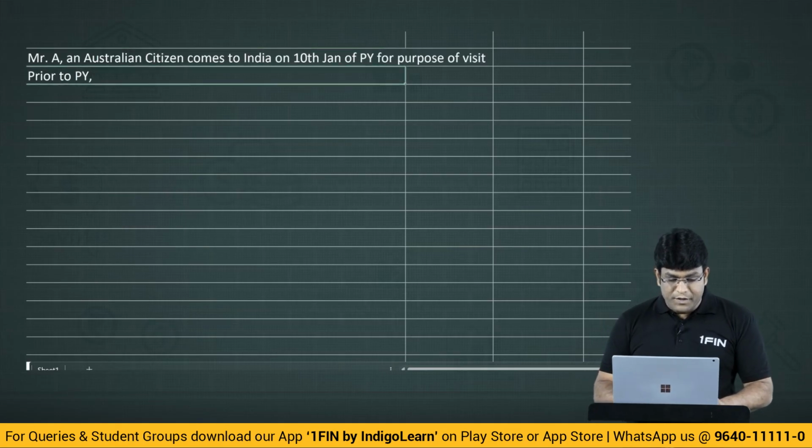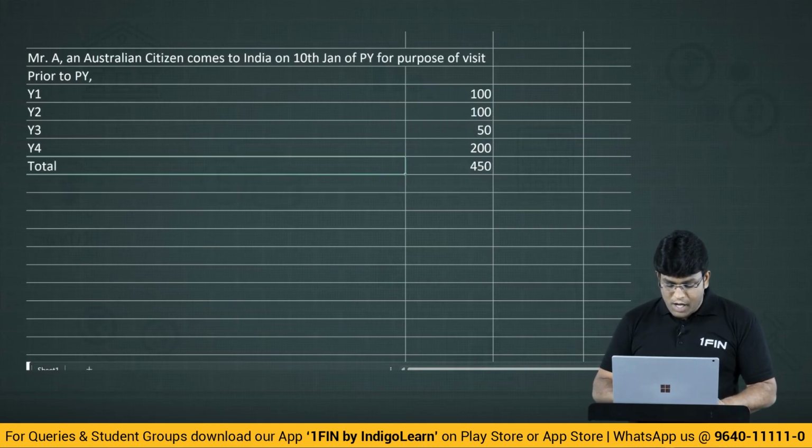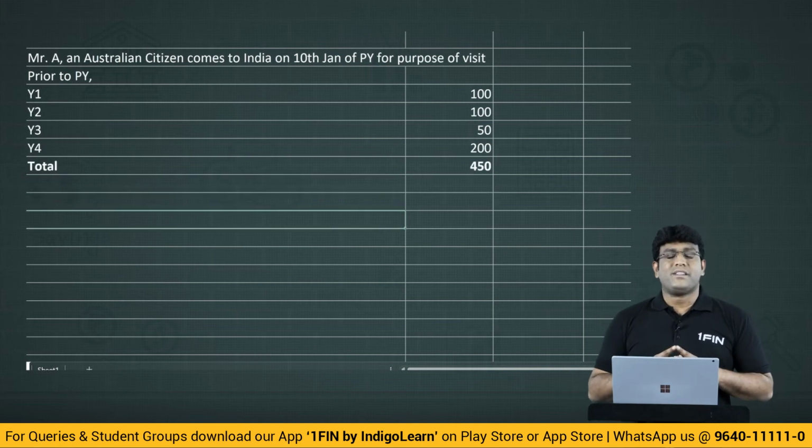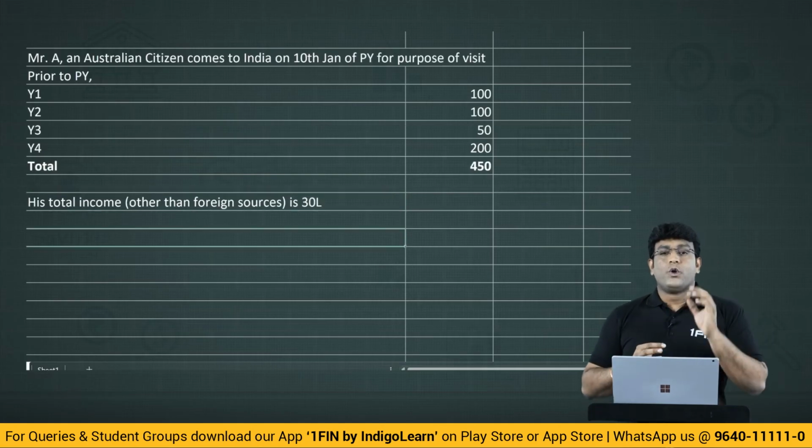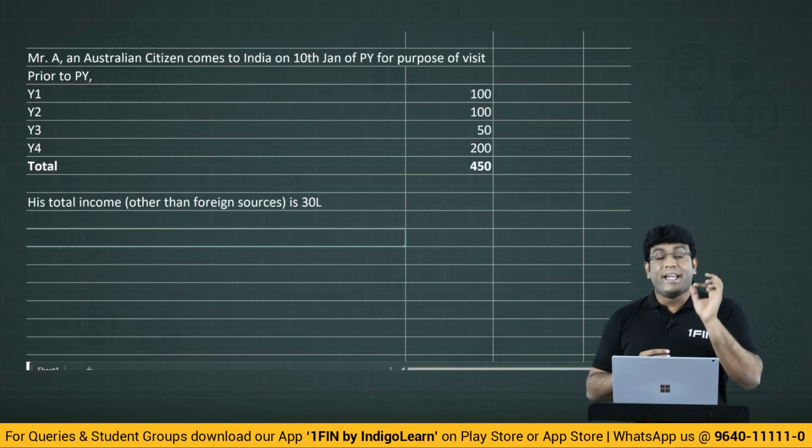Now, prior to previous year, my dear friends, year 1, year 2, year 3, year 4. Let us say 100 days, 50 days, 200 days. So, total stay in the last 4 years is 450 days. Clear, my dear friends? Everybody, sir? Now, let us say his total income other than foreign sources is 30 lakh. When I say 30 lakhs, that means what? Total income other than foreign source is greater than 15 lakhs.